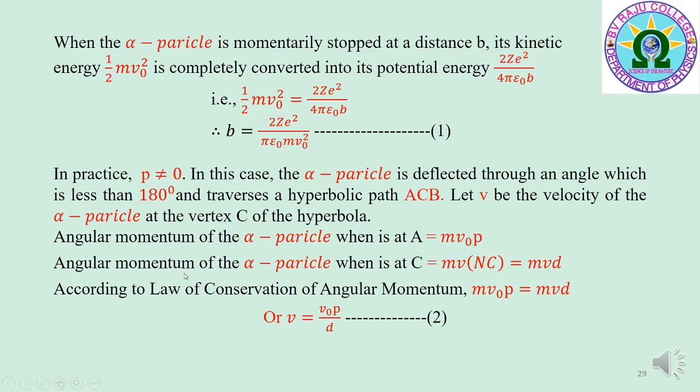The angular momentum of the alpha particle when it is at C is equal to mv into NC, where mv is the linear momentum of the alpha particle when it is at C and NC is the perpendicular distance of the alpha particle from the nucleus when it is at C. That is equal to mvd, where d is equal to NC. According to the law of conservation of angular momentum, mv0p is equal to mvd, or v is equal to v0p by d. That is equation 2.